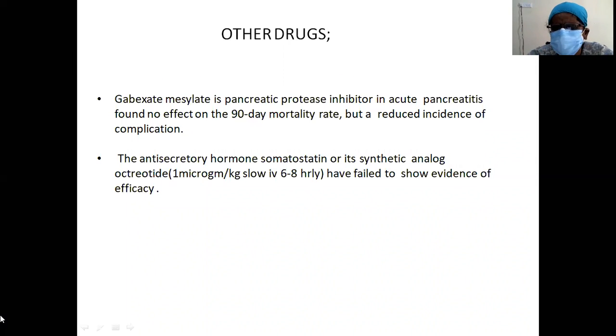What are the other drugs you want to give? Gabexate mesylate is a pancreatic protease inhibitor used in acute pancreatitis. Usually, no 90-day mortality benefit is observed with this. Anti-secretory hormones, somatostatin or its synthetic analog octreotide, have failed to show evidence of efficacy.